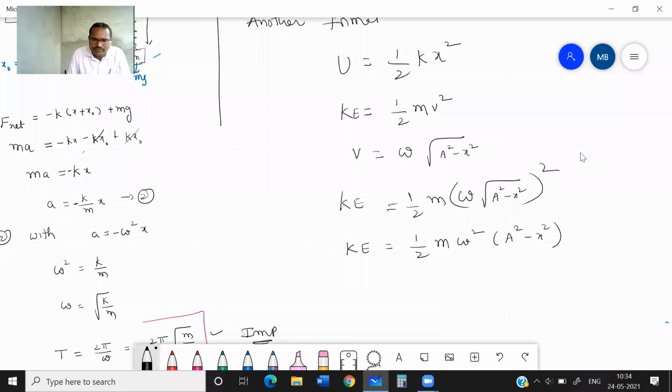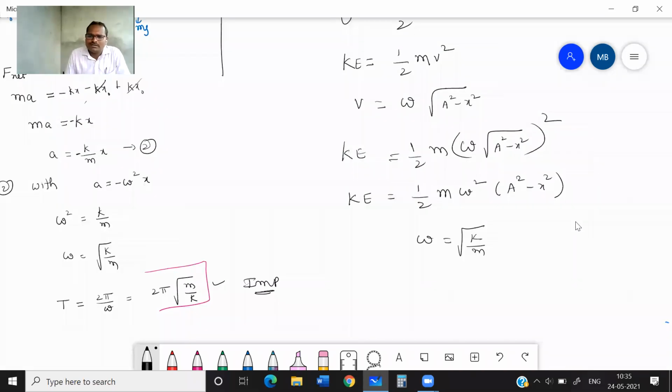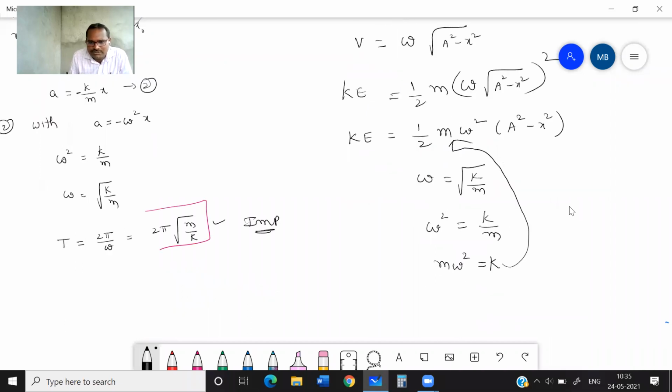We know omega is root k by m, so omega square is k by m. Then m omega square is equal to k. Substitute this value here: kinetic energy is equal to half k a square minus x square.